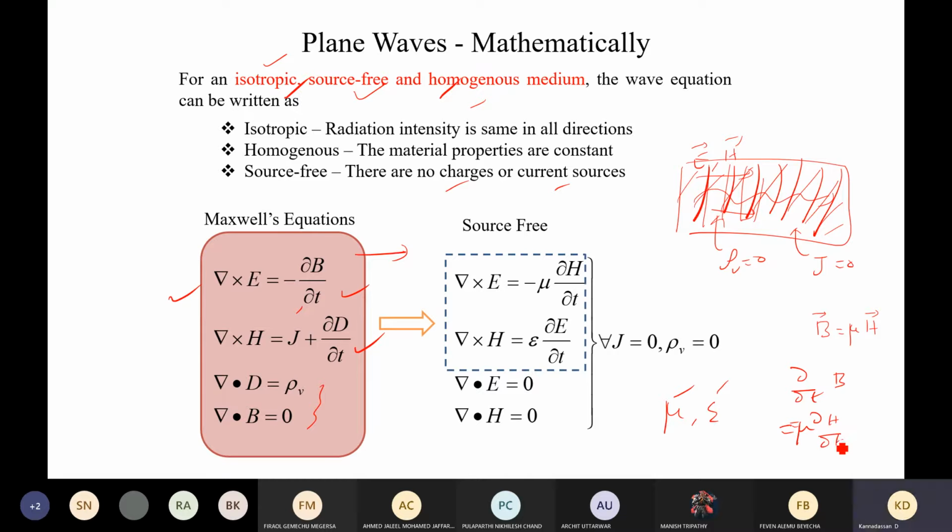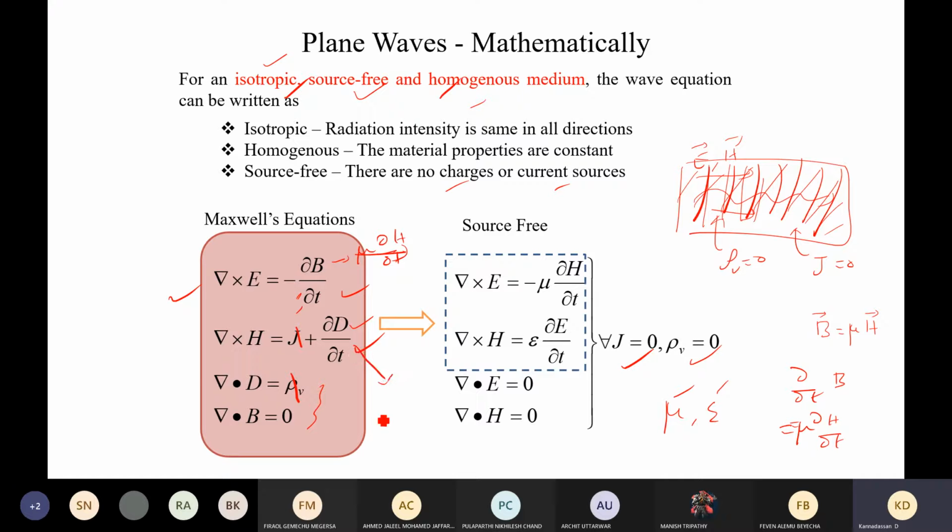The same thing we can do for D also. And we are going to apply source free. Source free tells that the current is zero and the charge density is zero. So you will get this particular term as zero and the charge density will become zero. And this will become mu dou by dou t of H.